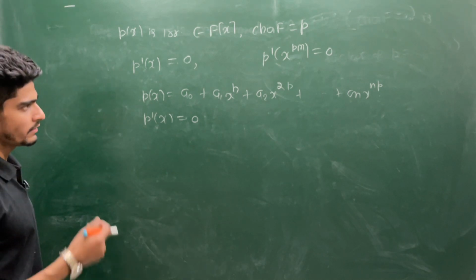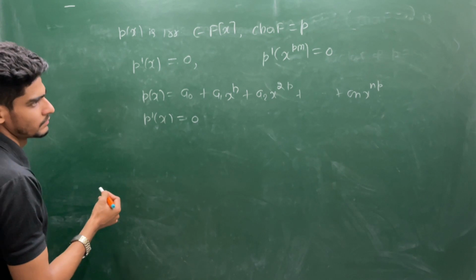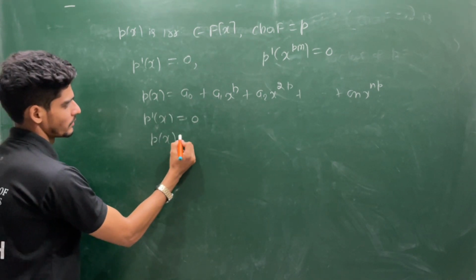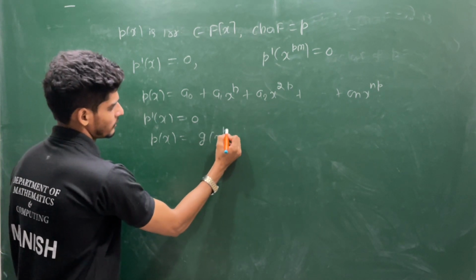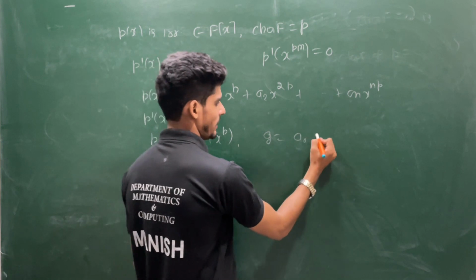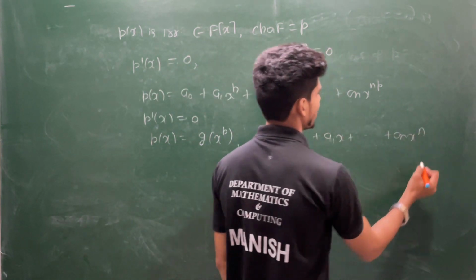And you can also see in this situation your p(x) is of this format, where g is a naught plus a1 x plus up to an x power n.